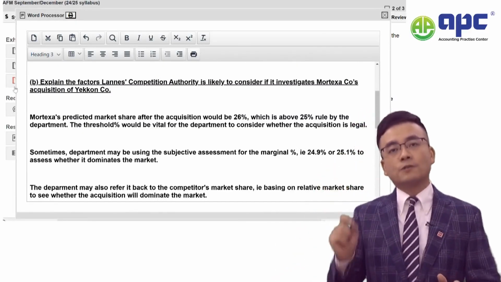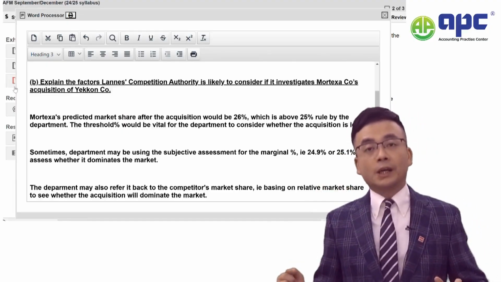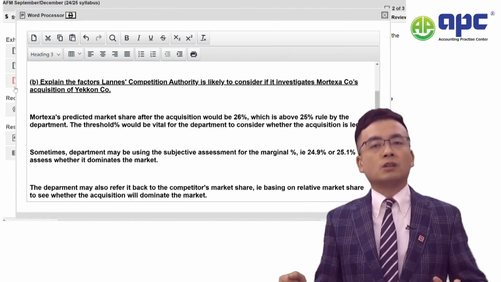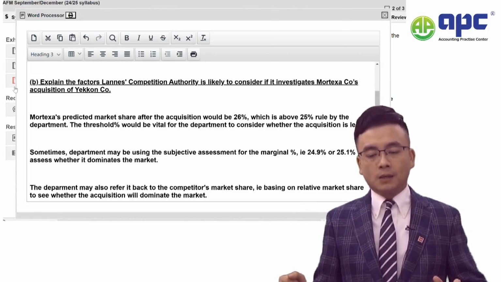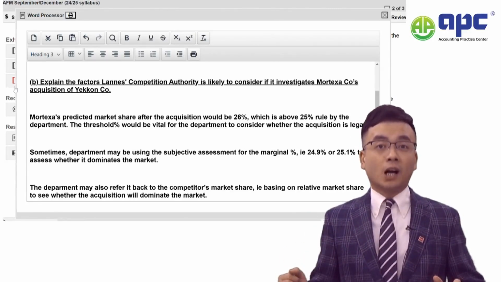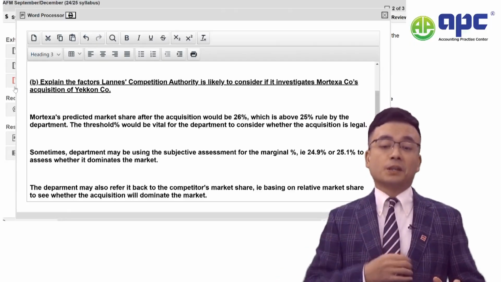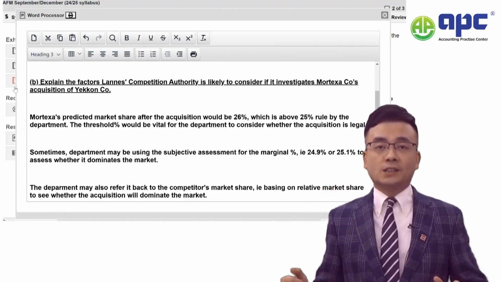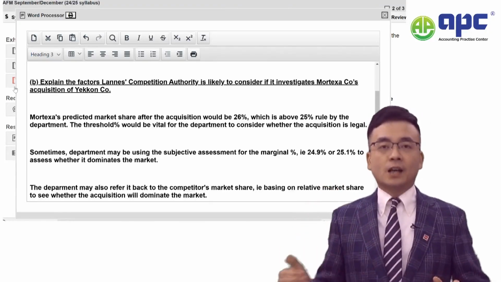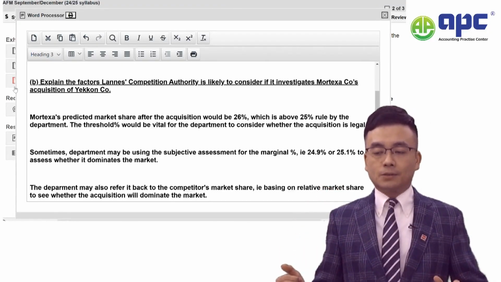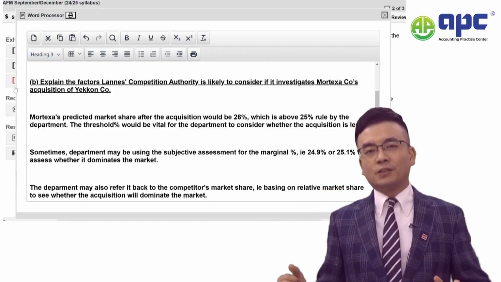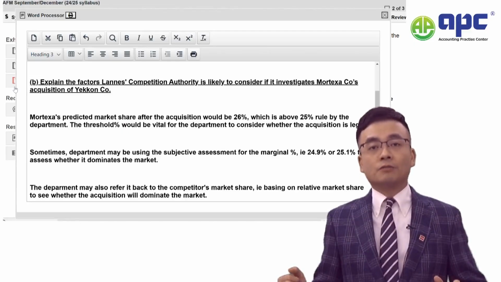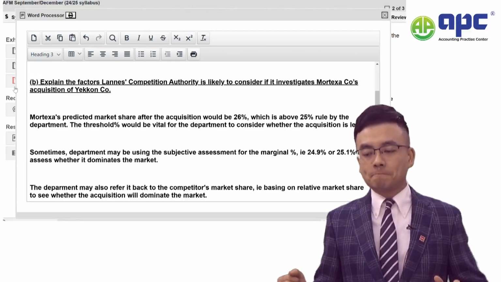So don't over explain your answer, okay? Because according to the market experience, for such narrative parts in your paper, getting 50% will be quite hard for most students. They simply bring back their thought without reading the exhibit, without linking the answer to the exhibit, but just provide an irrelevant answer. So we will see that that will be an example of a lack of application in this paper.